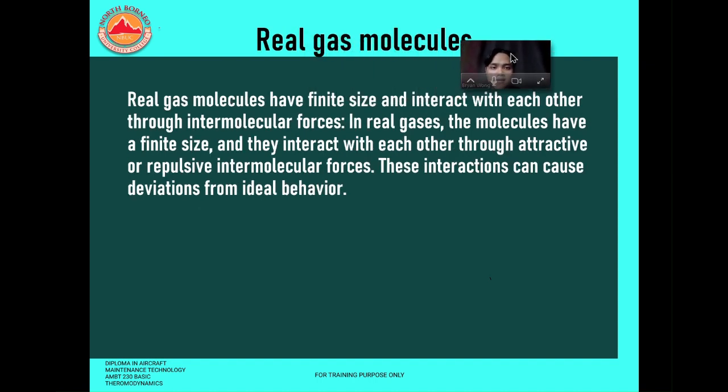For real gas molecules, the molecules have a finite size and they interact with each other through attractive or repulsive intermolecular forces. These interactions can cause deviations from ideal behavior.